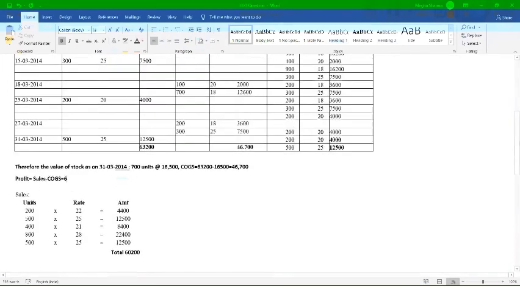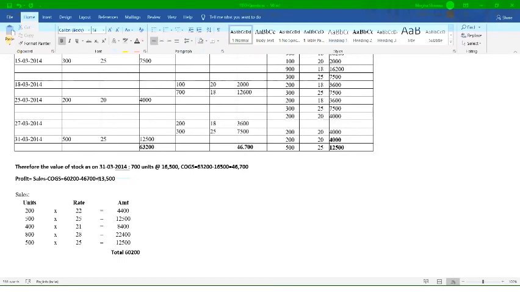That is how much? 60,200. उसमें से आप आपका cost of goods sold जो आपने calculate करा था वो reduce करेंगे. That is how much? That is 46,700, right? So we will write over here 46,700. How much will you get? आपका profit कितना आएगा? 13,500. Right, over here 13,500.